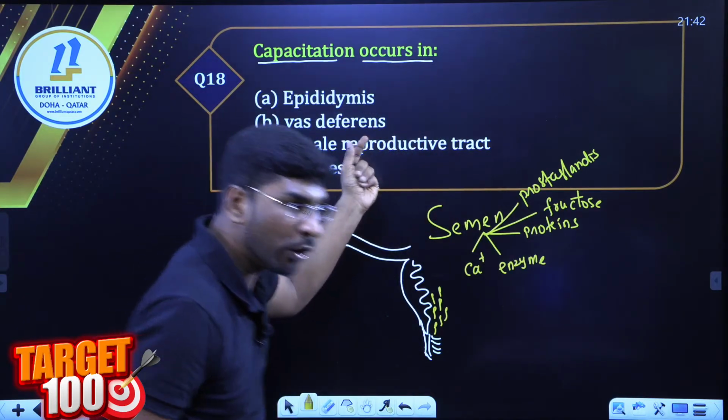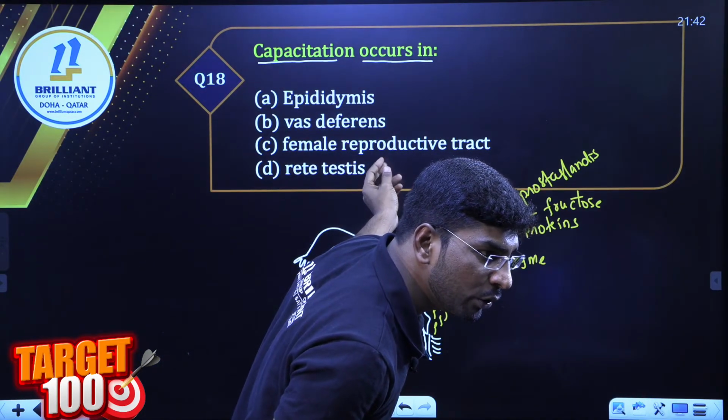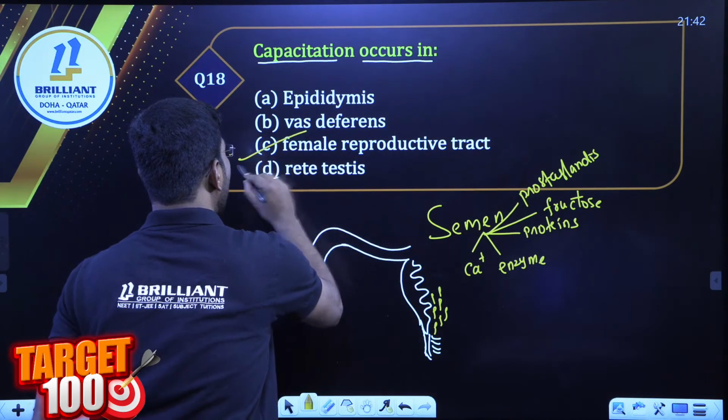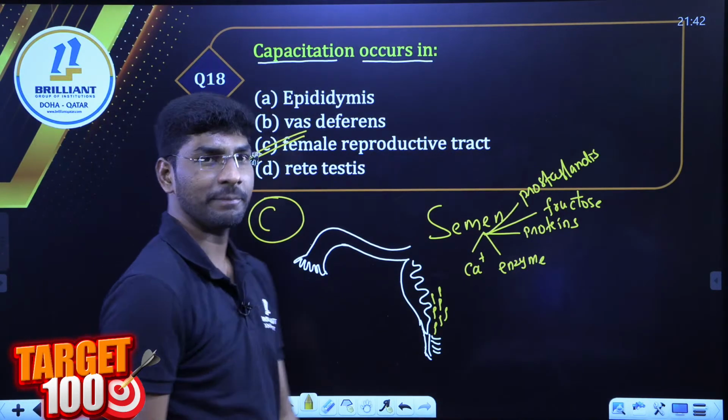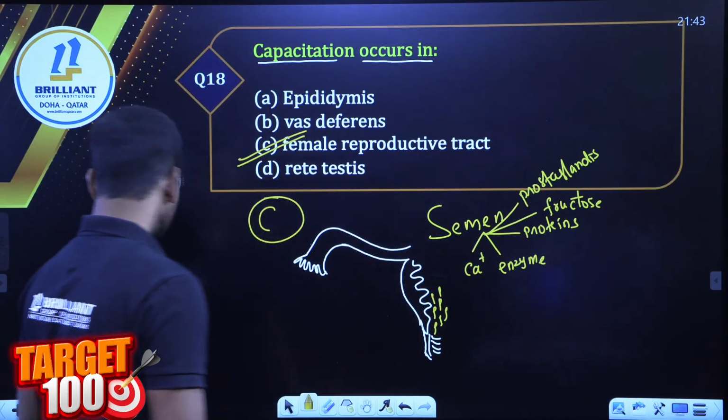So what is the right answer? Come on, any one of you. The right answer is what? Right. Female reproductive tract. Absolutely correct. Next question.